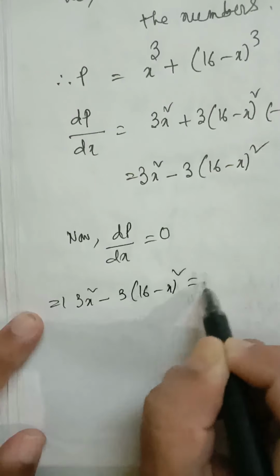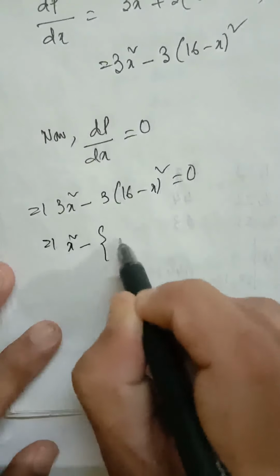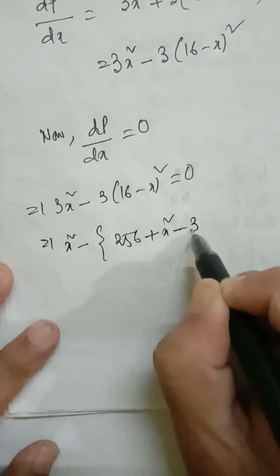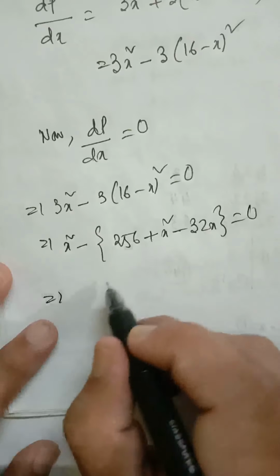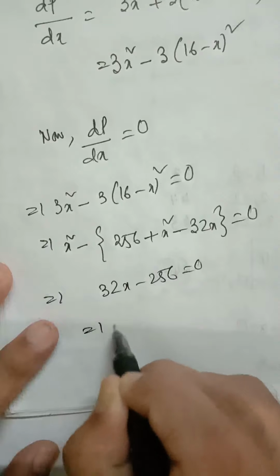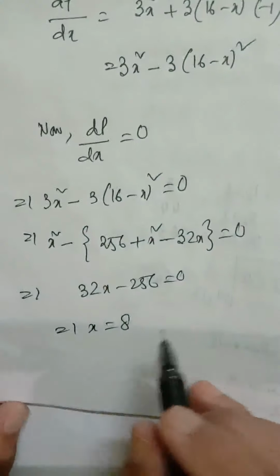First step we have to divide all the sides by 3. We will get x square minus 256 plus x square minus 32x equal to 0. This will be 32x minus 256 equal to 0. So x equal to 8. Next step we have to find d2p dx square.